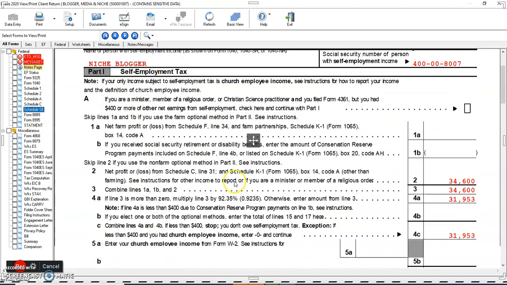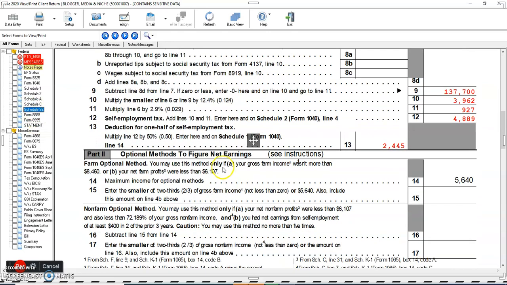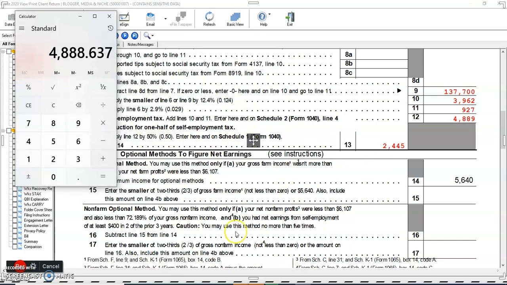Now coming back to Schedule SE, here line number 13, a deduction of 1/2 of self-employment tax, multiply line 12 by 50%. So if we multiply this amount with 50%, we can get 2445 or something. It's this rounding off here.